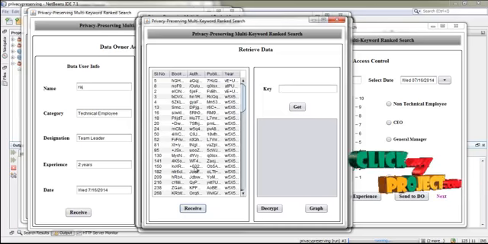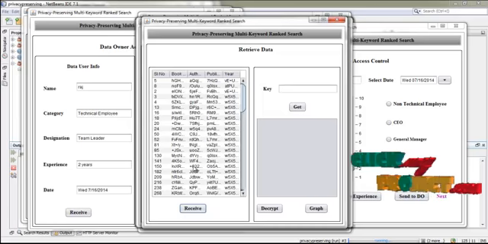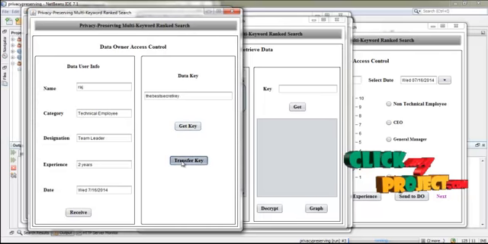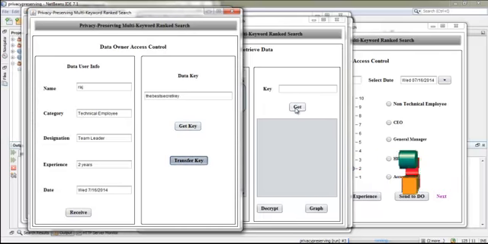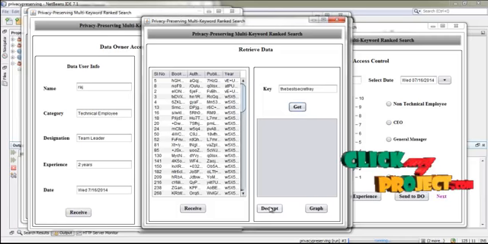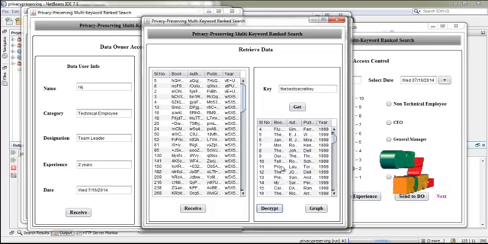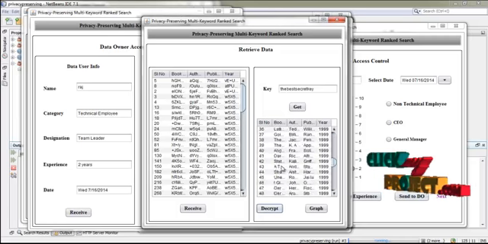Now the encrypted relevant data are received by the client. These are in rank order, and then the client has to get the key from the data owner. For that, press the transfer key and then click get. Now the key is received by the client. Now press decrypt. Now the relevant data are decrypted and displayed to the client. These are the relevant data for the client.